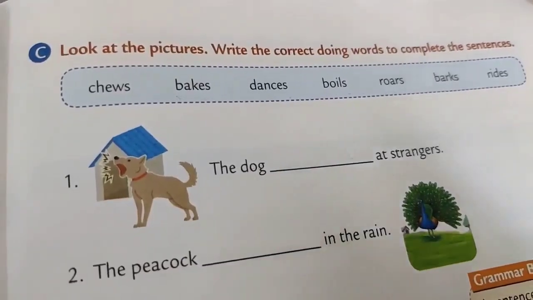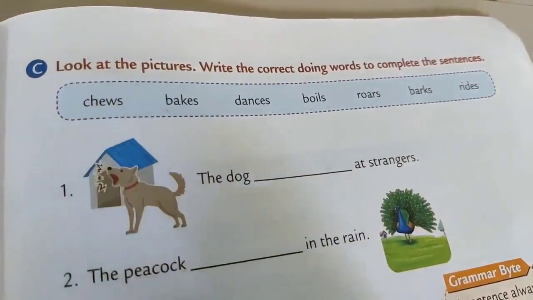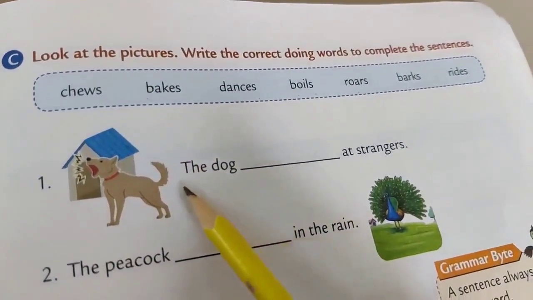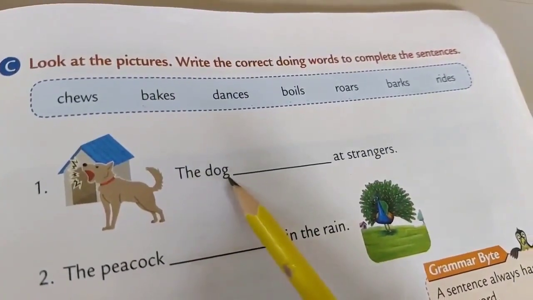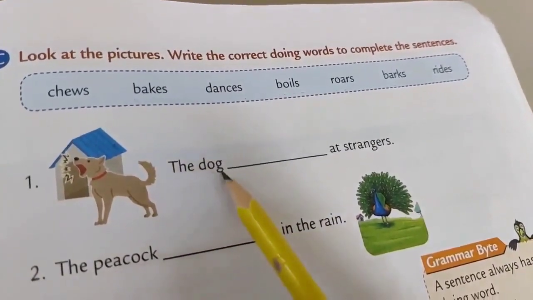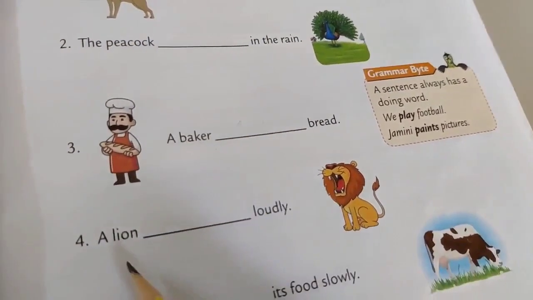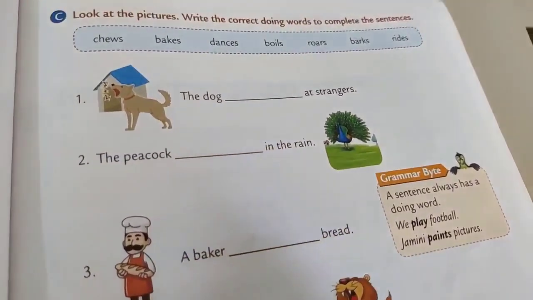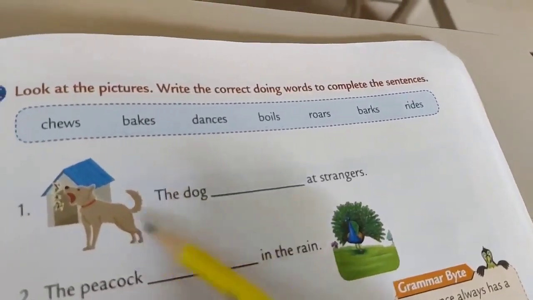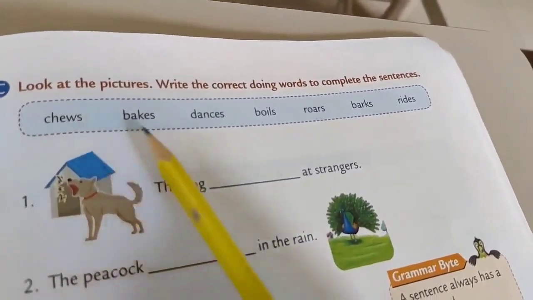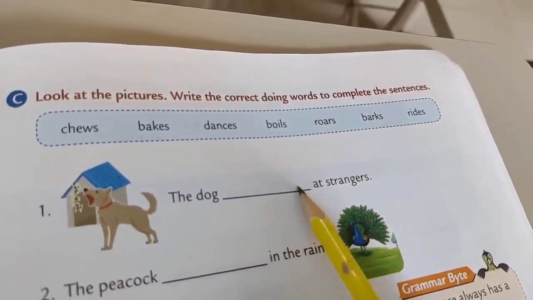Now let us move on to exercise C. Now as you all know, when we are talking about one person, one animal or one thing, like the dog means one, the peacock one, a baker, a lion. All these things are one, single. So we should always add s or es to the doing words. Okay.